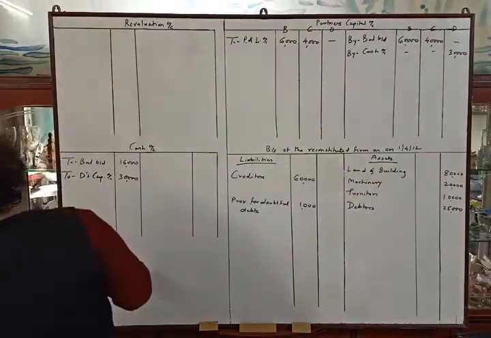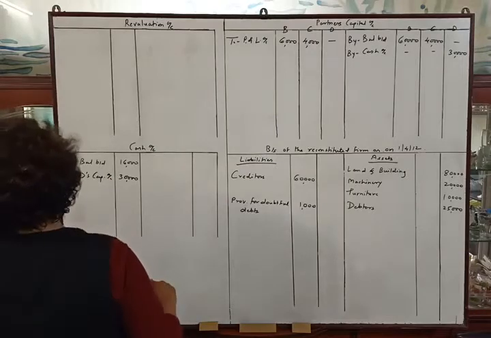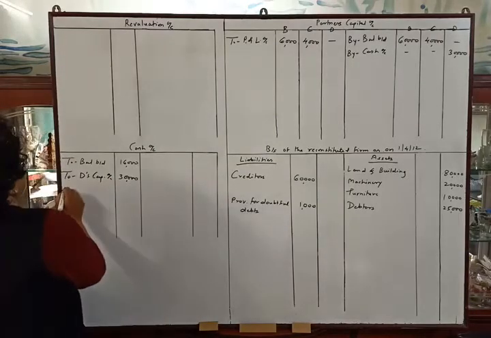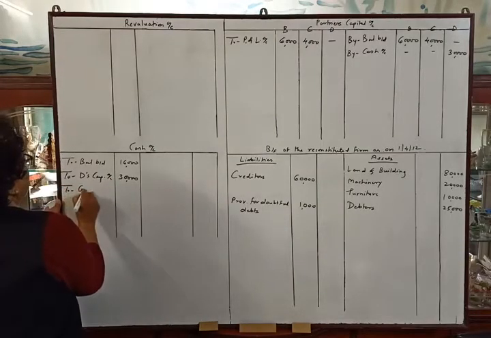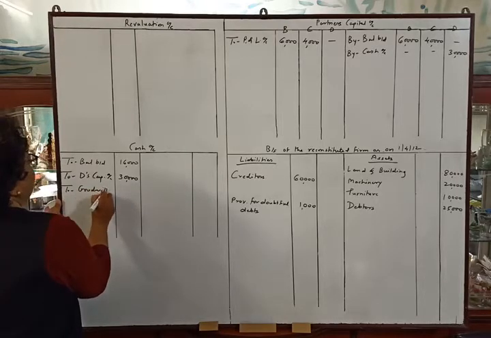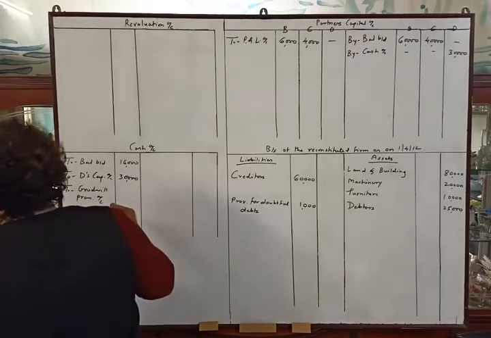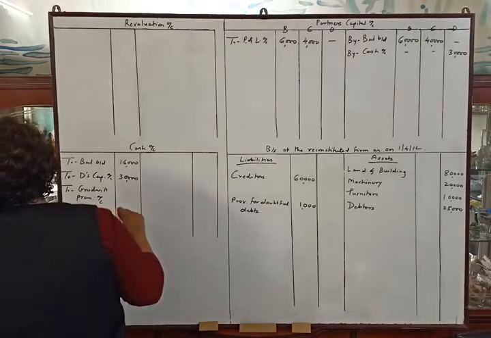Then they told us that he is bringing 15,000 for his share of goodwill. So, to goodwill premium account, the amount is given rupees 15,000.